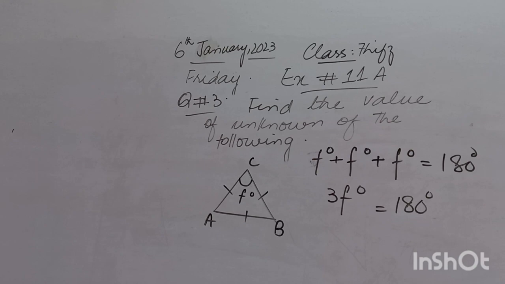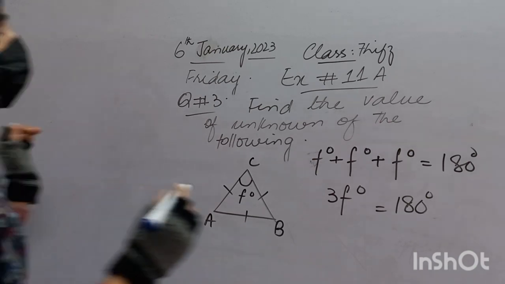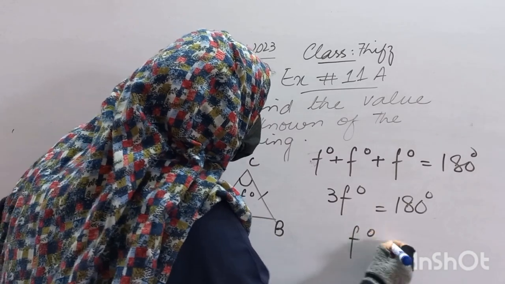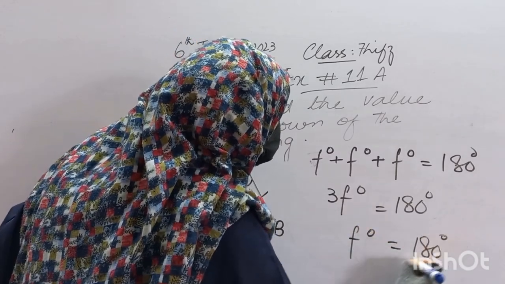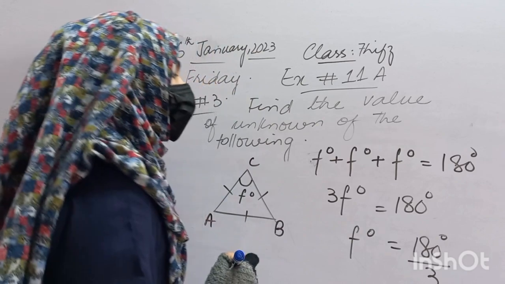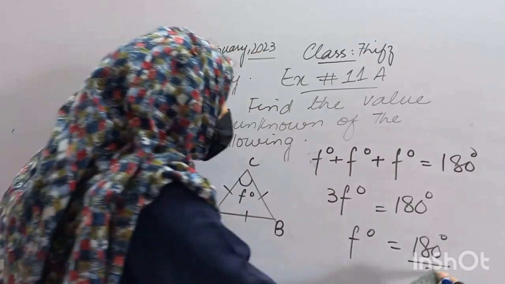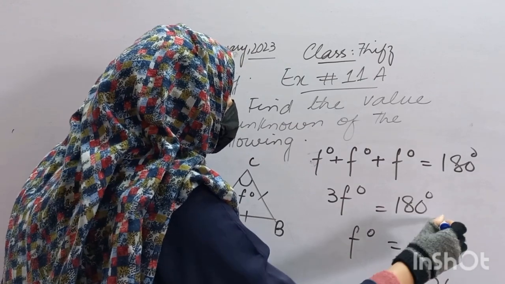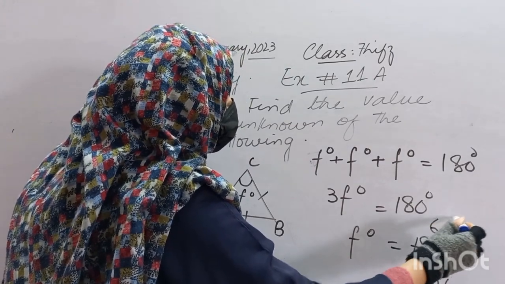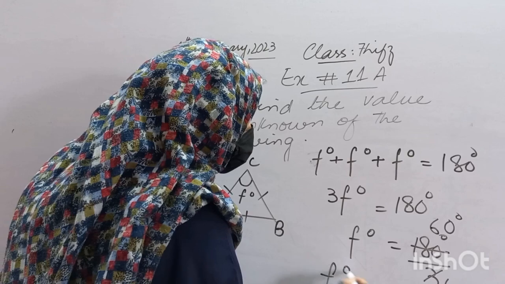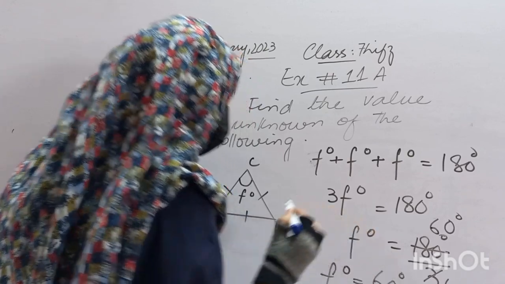Very good. Multiplication. So the inverse relationship of multiplication is division. We will shift 3 to the other side like this. Now simply we will divide it using the table of 3. As you know, 3 1 times 3, 3 6 times 18, and 0 as it is. So F degree will become 60 degrees.